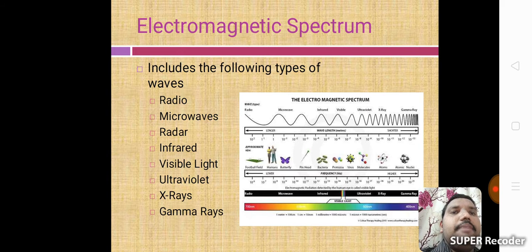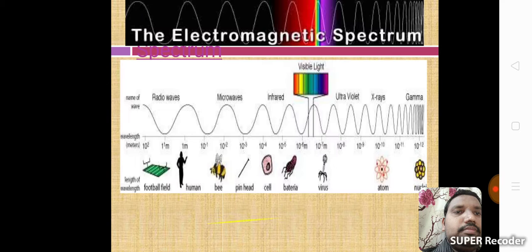The electromagnetic spectrum includes the following types of waves: radio waves, microwaves, radar waves, infrared, visible light, ultraviolet, X-rays, and gamma rays. There is a simple way to identify them by size.